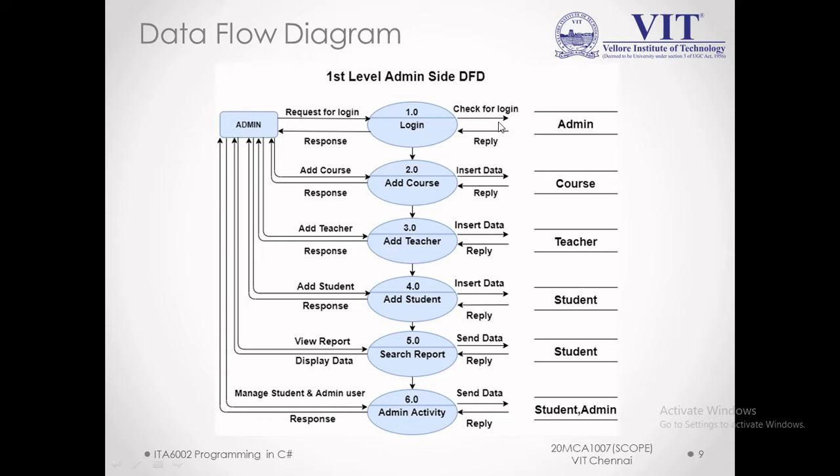As you can see, the flow is: admin requests login, it checks the login, and the data source replies. The same is for the others. You can see the workflow by the arrows. Admin tries to add a student, inserts data, then the student data source replies whether it was successfully added or not. Like that, the same for teacher and the same for course.